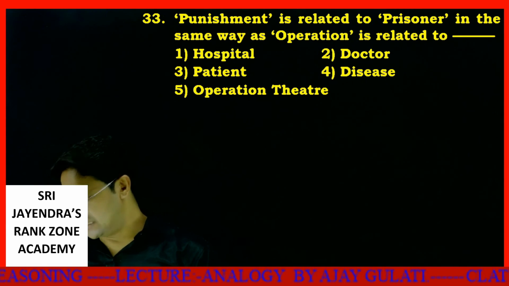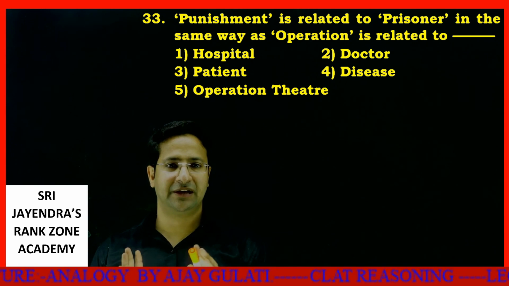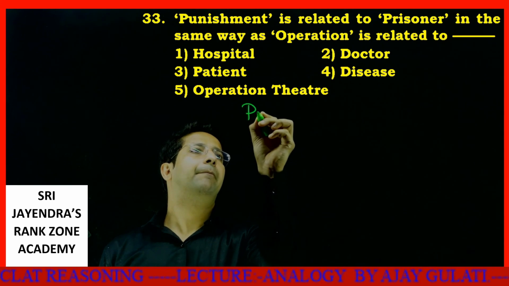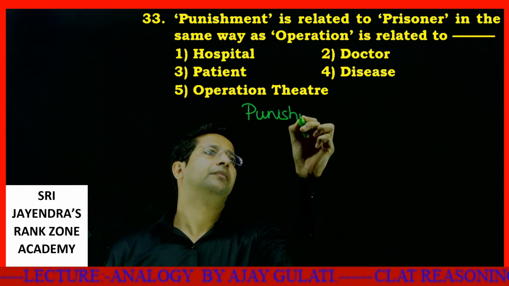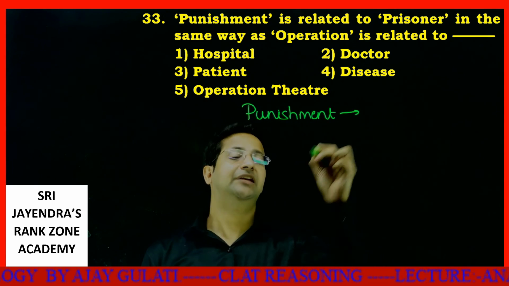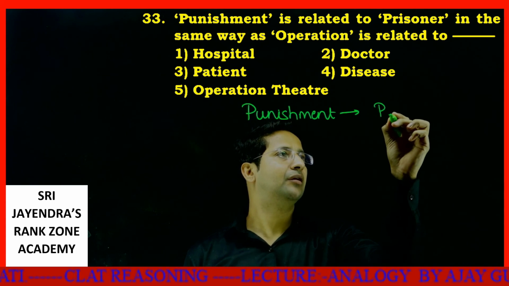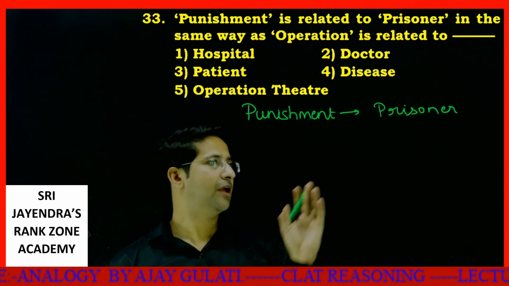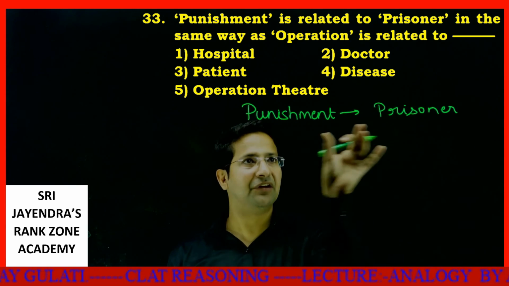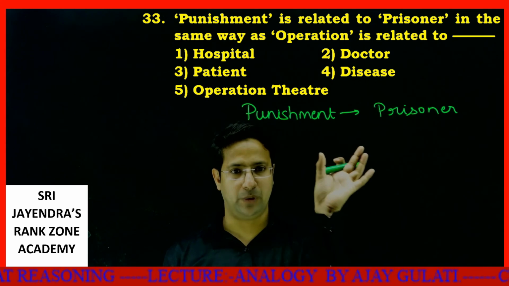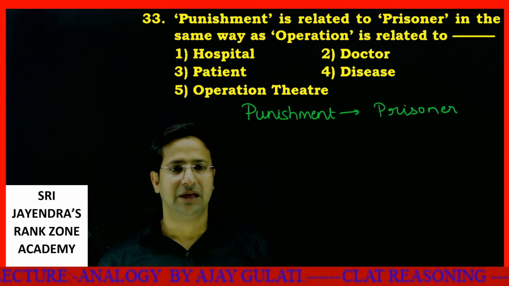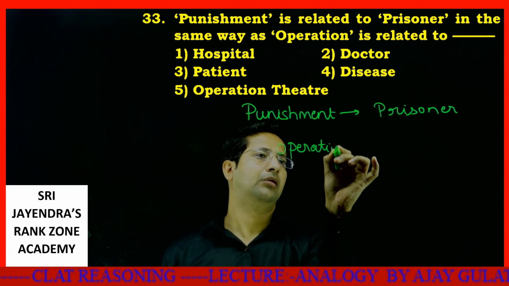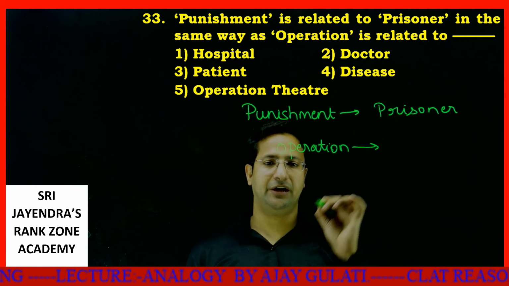Let's look at the next one, dear students. Punishment is related to prisoner in the same way as operation is related to what? See, a punishment is basically awarded to, given to a prisoner. Punishment is meant for a prisoner. A prisoner is basically given a punishment for his improvement. In the same way, operation is related to...